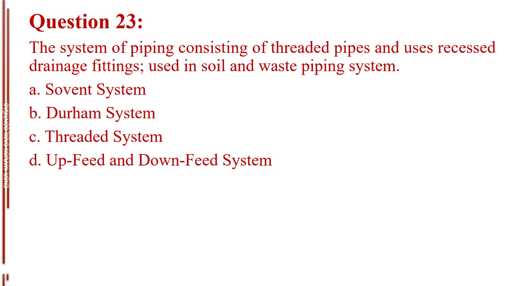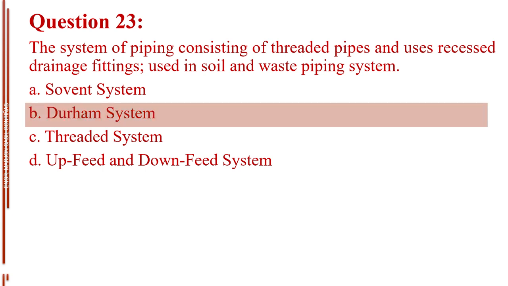Question number 23. The system of piping consisting of threaded pipes and uses recessed drainage fittings, used in soil and waste piping system. Letter A, Sovent system. Letter B, Durham system. Letter C, threaded system. Letter D, up-feed and down-feed system. The answer is letter B, Durham system.